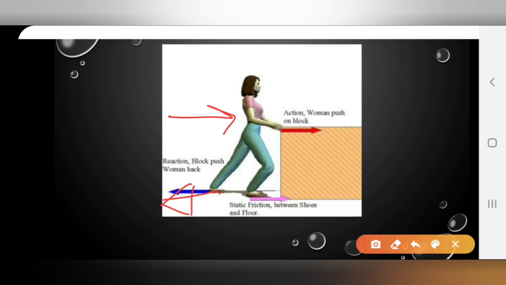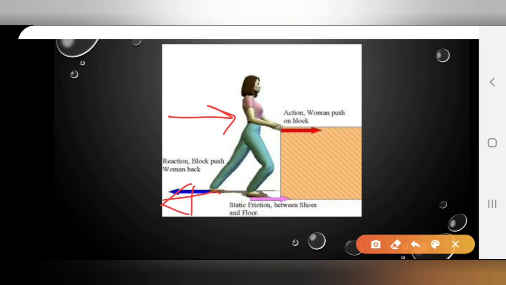She applies a force towards the box, but the box applies a reaction force towards her body. In the absence of friction, the woman would have slid back due to the reaction acting on her, but the static friction prevents her from sliding.